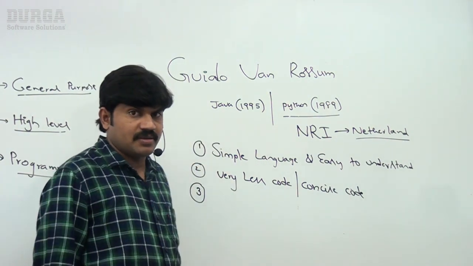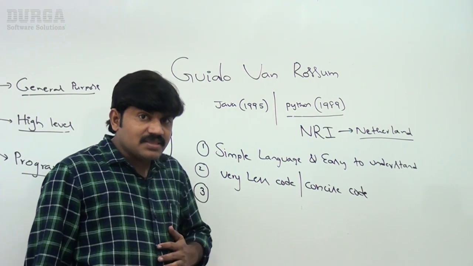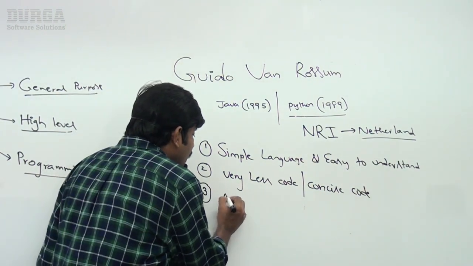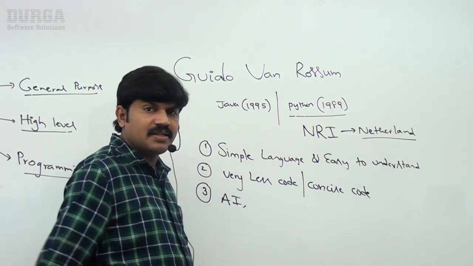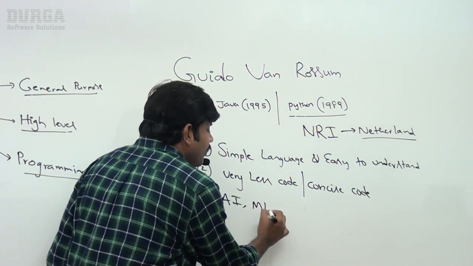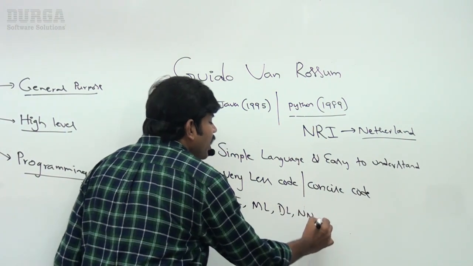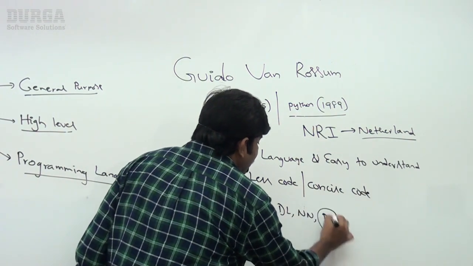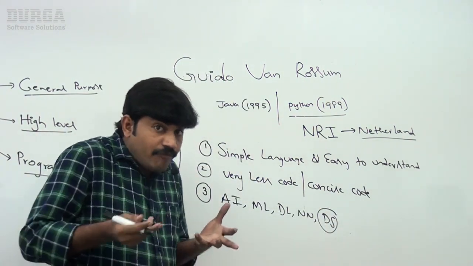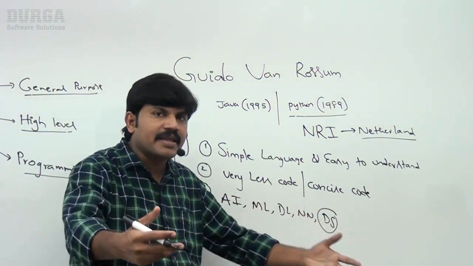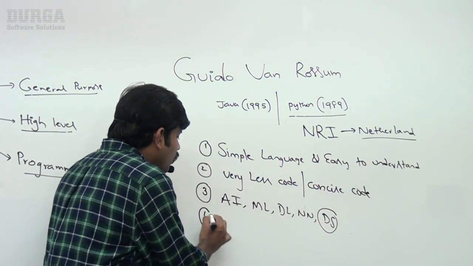Third, very important: these days everyone talks about artificial intelligence, machine learning, deep learning, neural networks, data science, data analysis. Even IoT is commonly used these days.